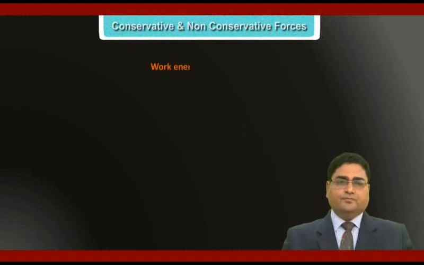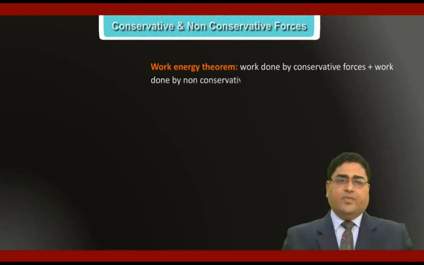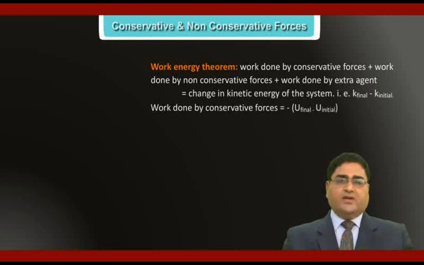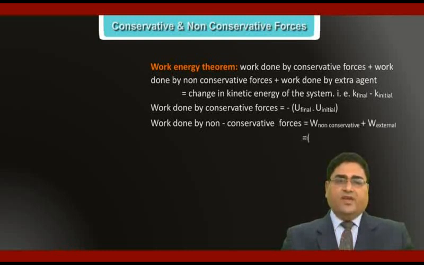What is the work energy theorem? Work done by conservative forces plus work done by non-conservative forces plus work done by extra agent equals change in kinetic energy of the system, that is K final minus K initial. As we know, work done by conservative forces equals minus in bracket U final minus U initial. Work done by conservative forces equals negative of change in potential energy. So we can write W non-conservative plus W external equals K final plus U final minus K initial plus U initial, that is equal to E final minus E initial.